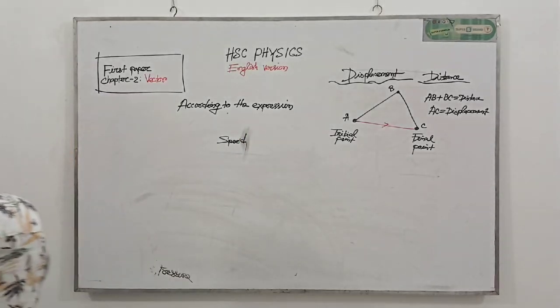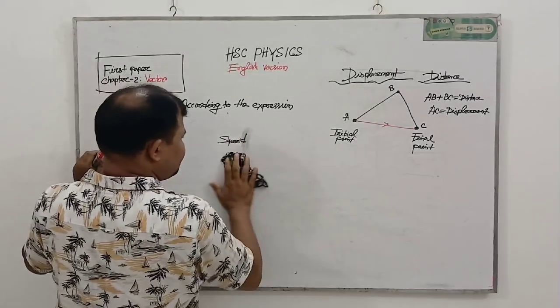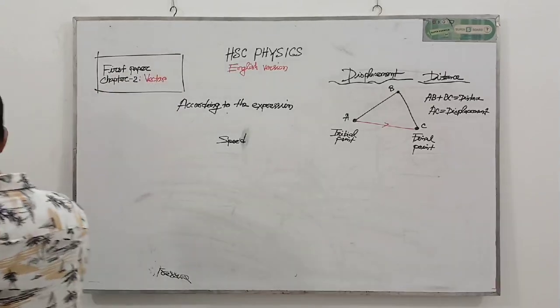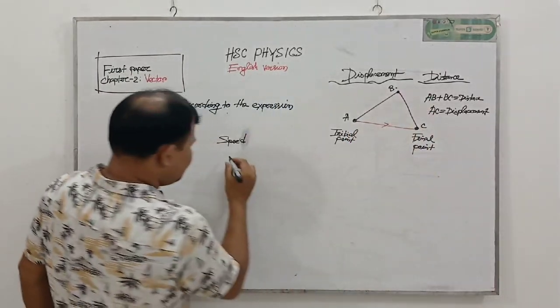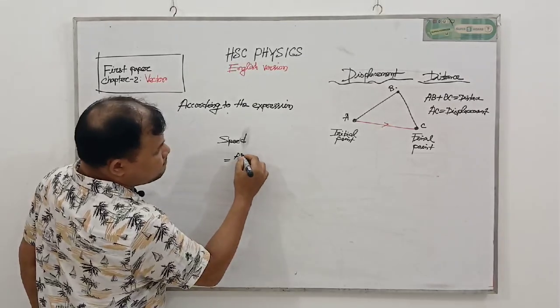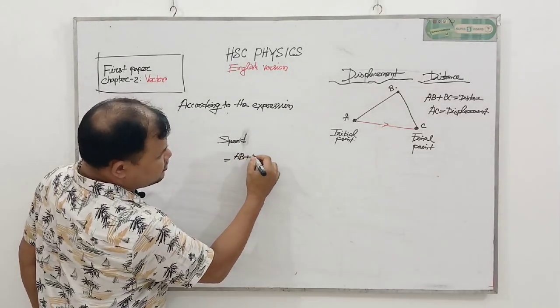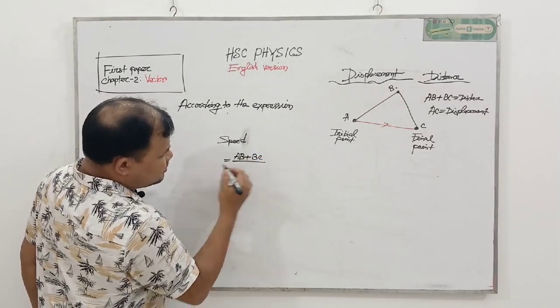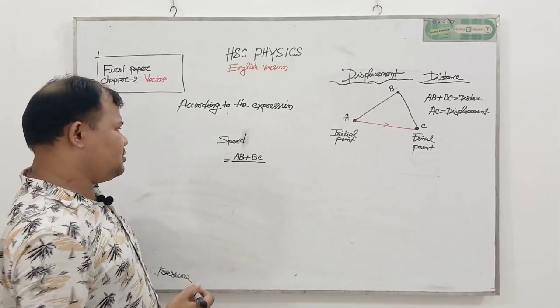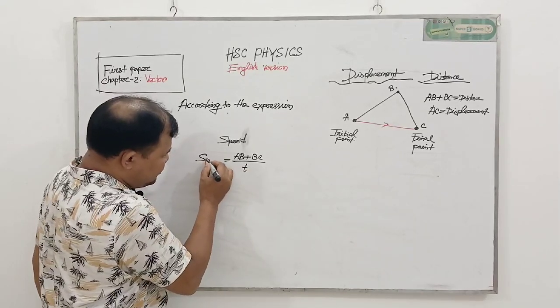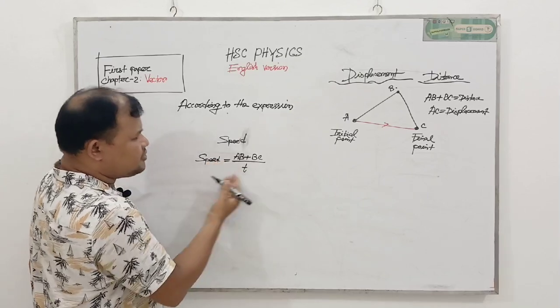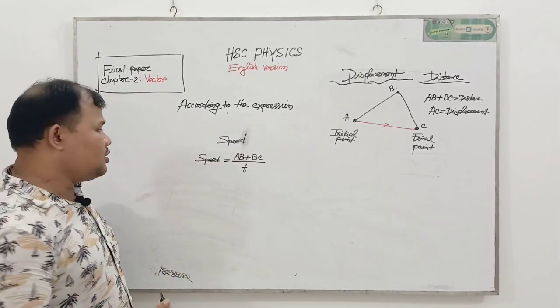Okay, my dear student, what is speed? Speed is nothing but, suppose here has distance A to B and B to C, so A to B plus B to C. For covering this distance, the time needed is T. So it is called speed. The distance traveled in 1 unit time is called speed.